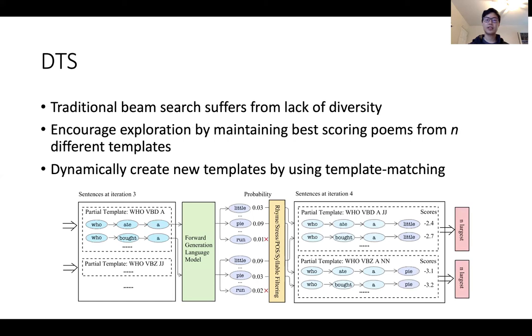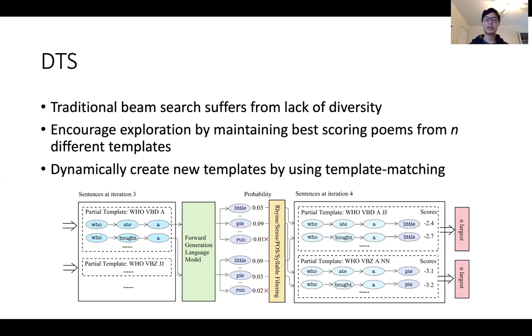Our DTS algorithm is also one of the novel aspects of our research, and seeks to improve upon a traditional beam search because we found that a regular beam search suffered from a lack of diversity and kept outputting essentially the same poem with like 1 or 2 word differences.